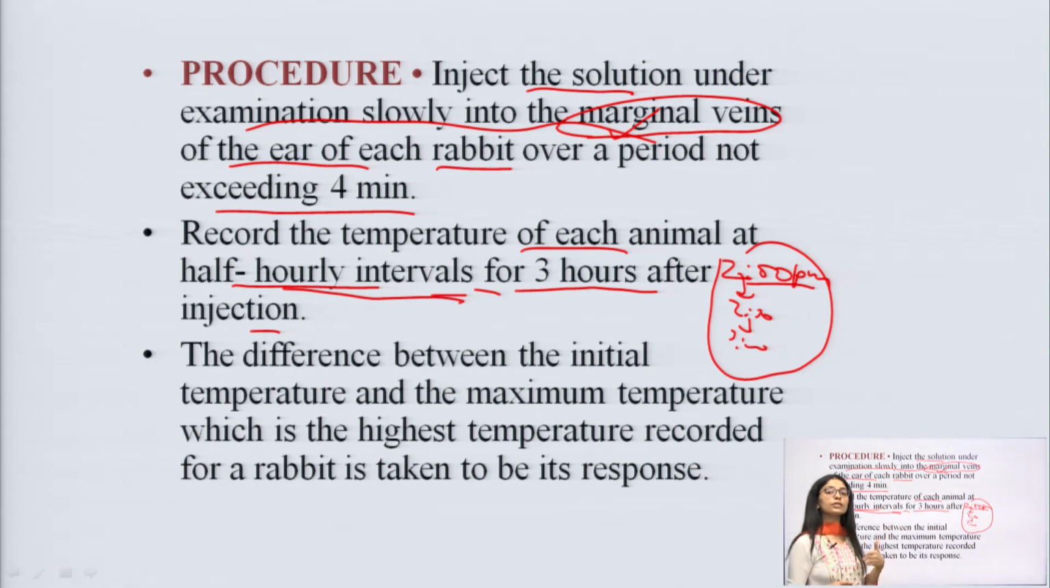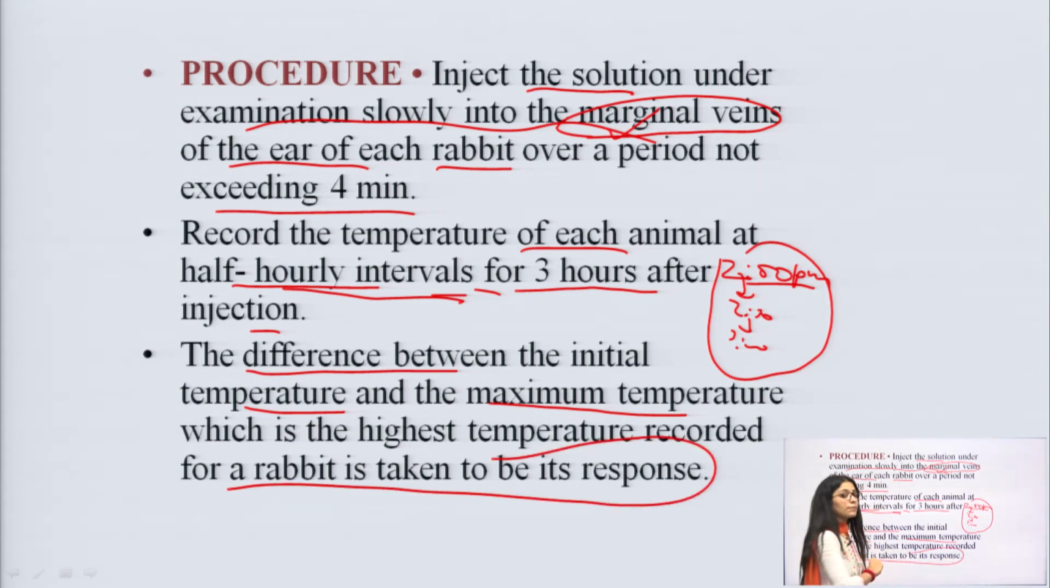After each half hour, we have to check the temperature and form a graph, because this experiment is majorly based on temperature. Pyrogen basically works by raising the body temperature of the rabbit. The difference between the initial temperature and the maximum temperature, which is the highest temperature recorded for a rabbit, is taken to be its response. So, we have to take that difference between the initial and the maximum temperature as the response for the rabbit.